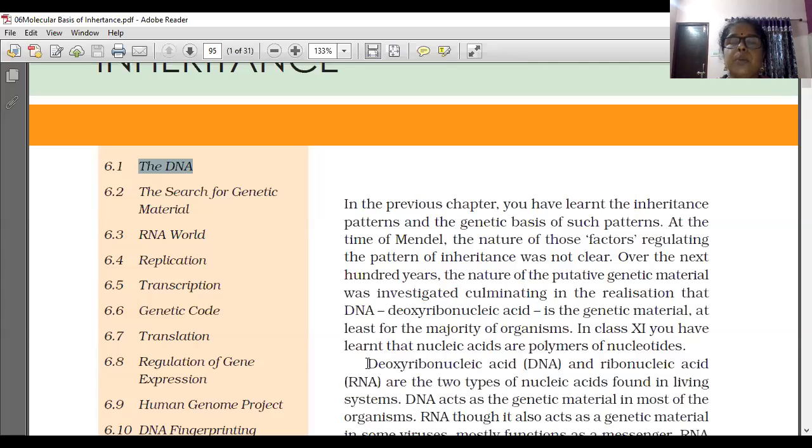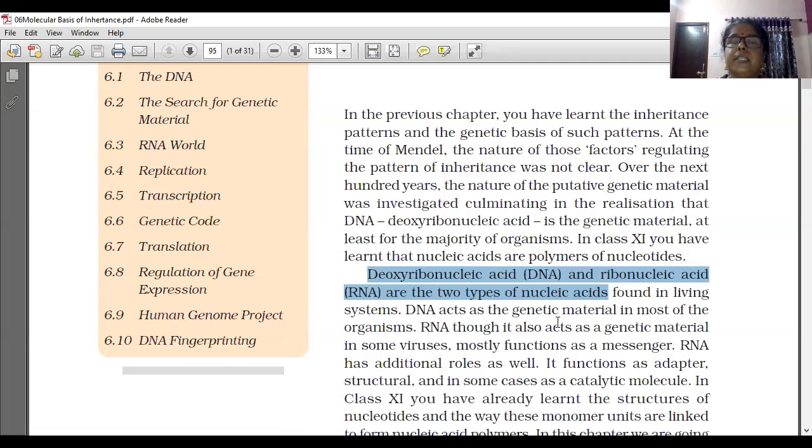Deoxyribonucleic acid and ribonucleic acid are the two types of nucleic acid, DNA and RNA, found in living systems. DNA acts as the genetic material in most of the organisms.